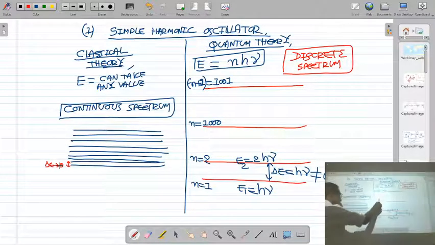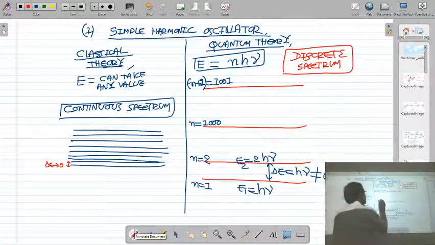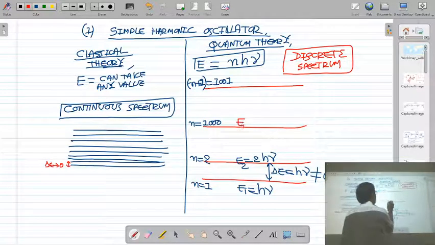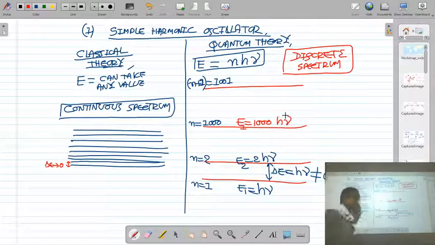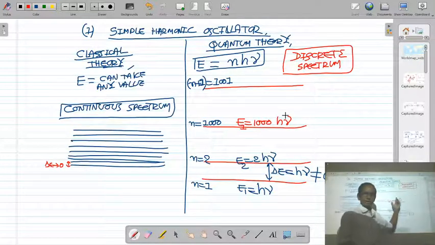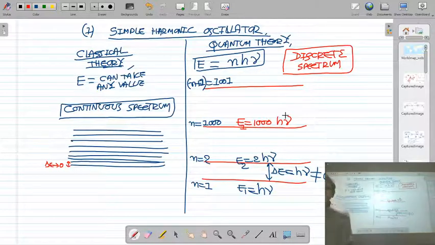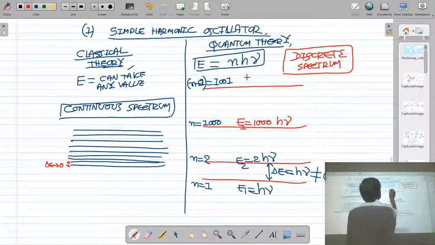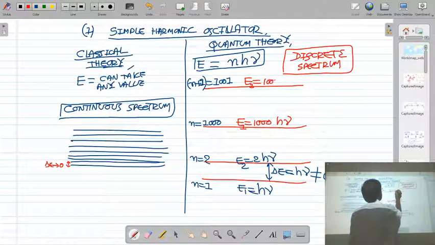Suppose I take quantum number 1000, then in the level n is equal to 1000, the energy of the simple harmonic oscillator will be 1000 hν. If you put n is equal to 1000, then the energy of the simple harmonic oscillator in the level n is 1000 is 1000 hν. Okay. And in the upper level n plus 1, 1000 plus 1, that is 1001, the energy of the simple harmonic oscillator will be 1001 hν.